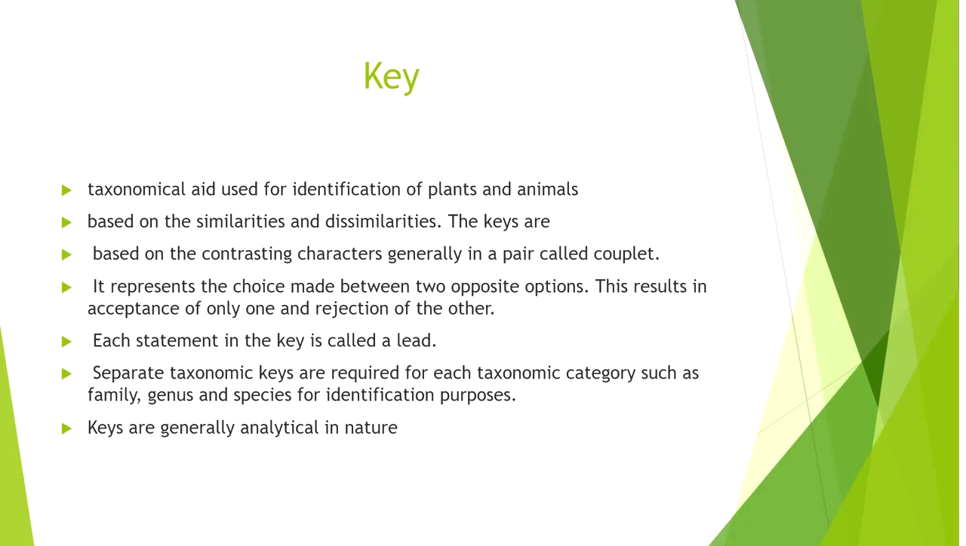And each and every statement in the key is called a lead. So we can use separate taxonomic keys which are required for different families, genera, and species for identification purposes, which are usually analytical. We can analyze each and every character by using these taxonomic keys. So taxonomic keys are one of the major taxonomic aids provided for classification. So that is about the first chapter, The Living World.